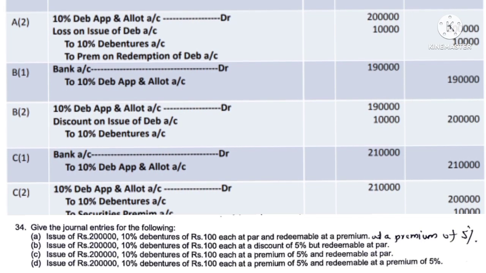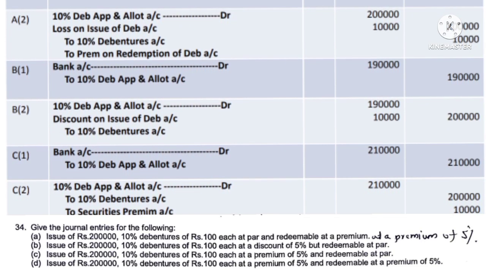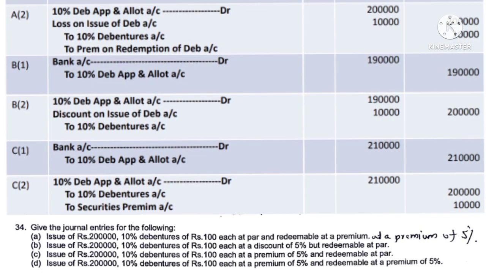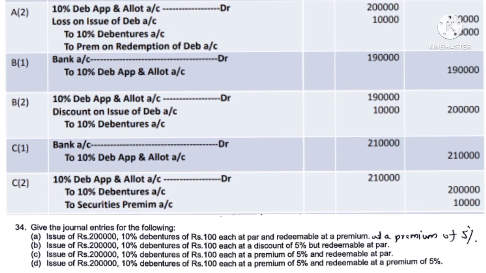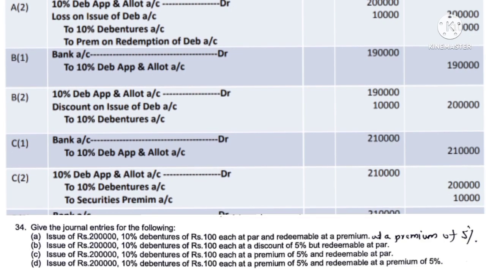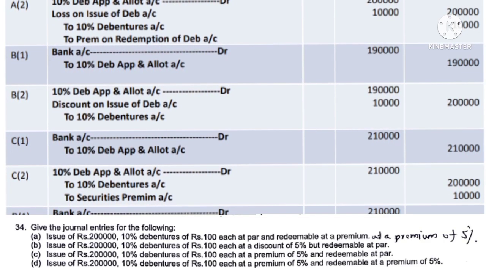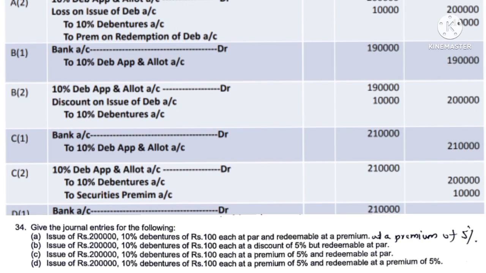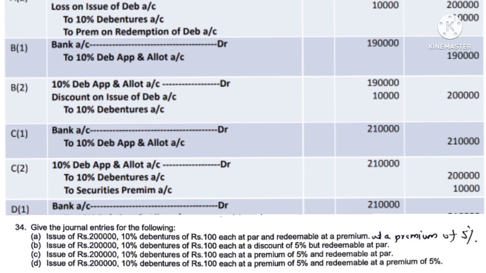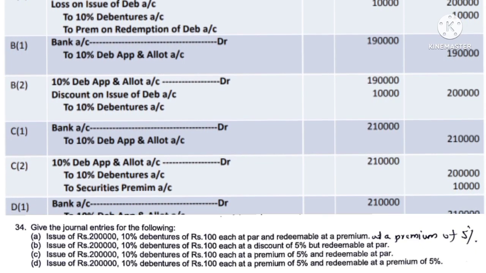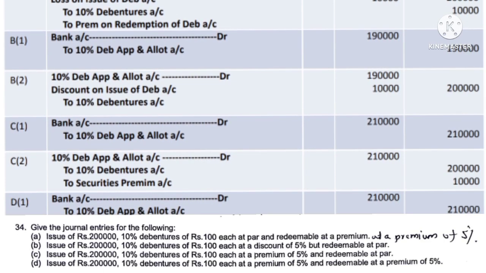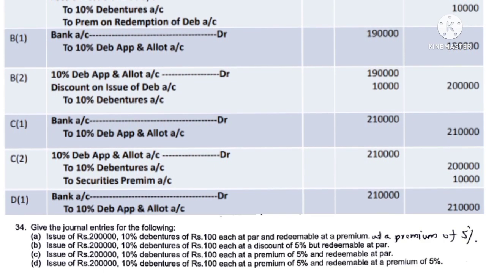In case B, here debentures are issued at a discount and redeemable at par. So the first journal entry for receipt of the application and allotment money is Bank Account Debtor 1,90,000, because of the discount of 5%. Discount of 5% on 2 lakhs comes to 10,000. So 1,90,000 Bank Account Debtor to Debenture Application and Allotment Account. Then the second entry for transfer. The second entry is 10% Debenture Application and Allotment Account Debtor 1,90,000, then Discount on Issue of Debenture Account 10,000 to Debenture Account 2 lakhs.